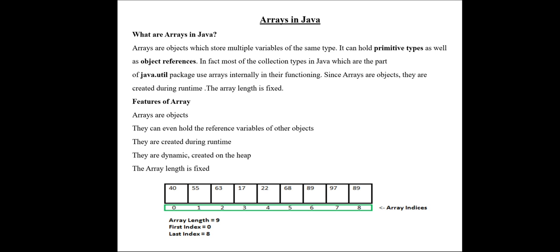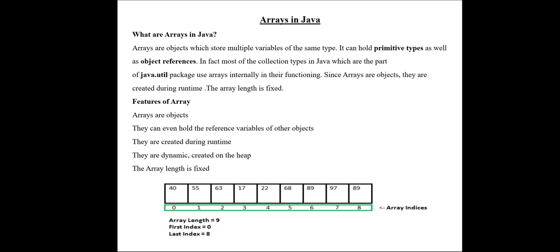An array can be created either during runtime or compile time. In other languages, we have to define the size of the array during compile time, that is, when we are writing the program itself we should give the size of the array. Whereas in Java we can also use empty square brackets, and the size of the array can be defined during runtime. When we are executing the program, we give the value for the size. That is called a dynamic array.